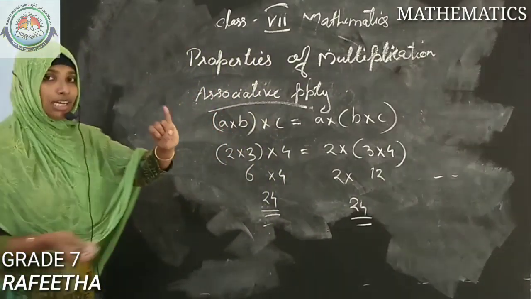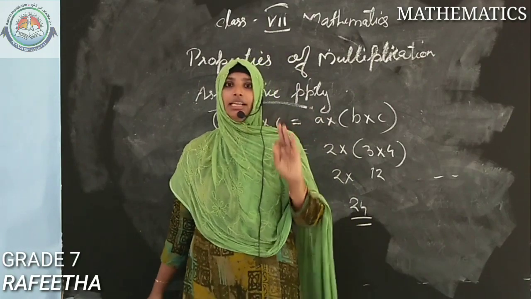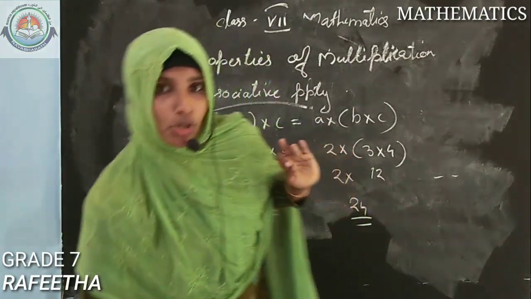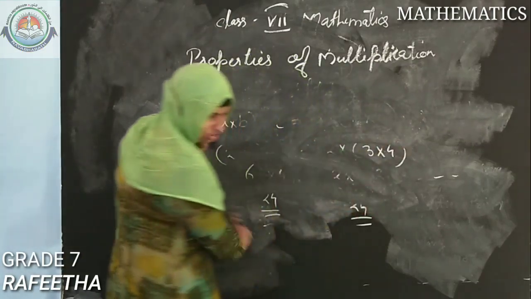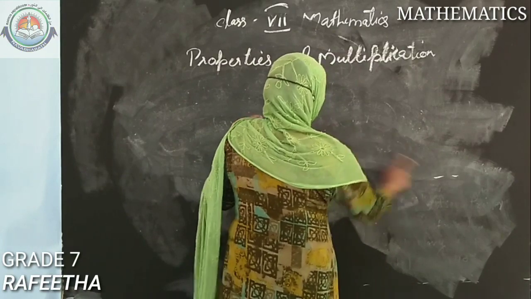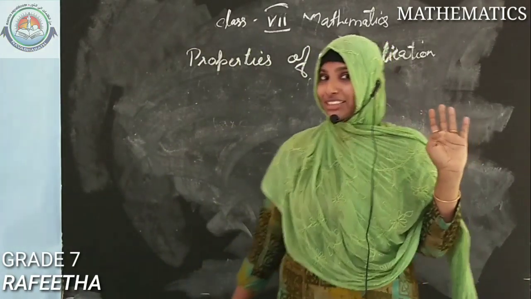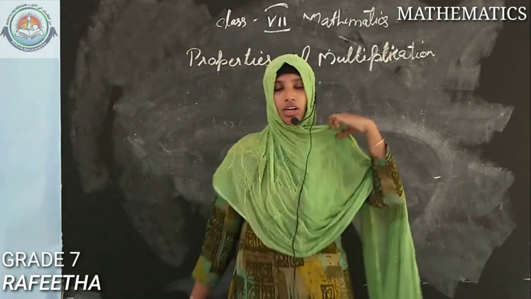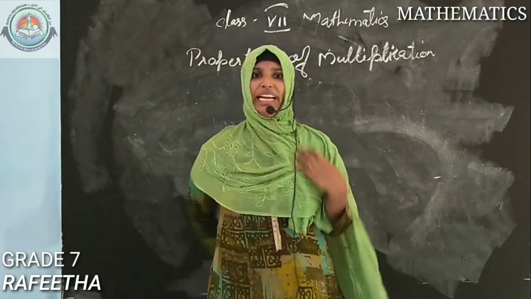So we said the closure property, then the commutative property, then the associative property also we have taken. Next is so simple, that is the identity property and the zero property. Do you know what the identity property is? Even if you do not know all the other properties, obviously you will know what the identity property and zero property are. What do you mean by identity?